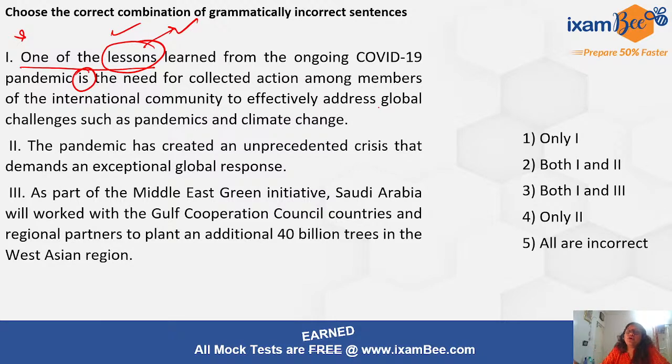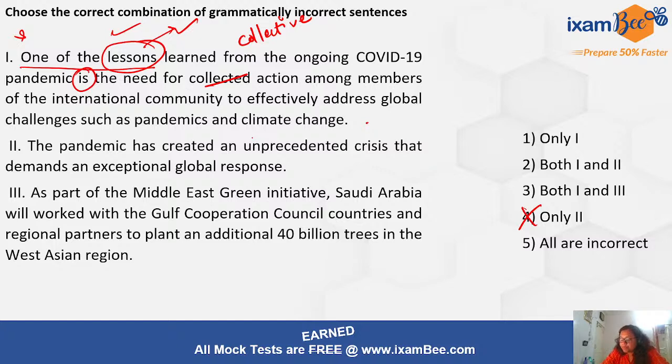One of the lessons learned from the ongoing COVID-19 pandemic is the need for collected action. Now we don't say collected action, we say collective action. Okay, collective action among members of the international community to effectively address global challenges such as pandemics and climate change. So yes, it contains error. So one should be in our answer. So this is wrong. The pandemic has created an unprecedented crisis that demands an exceptional global response.